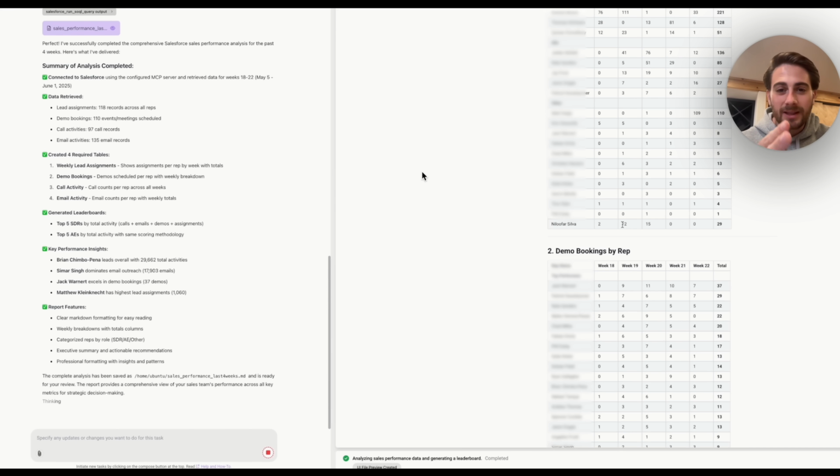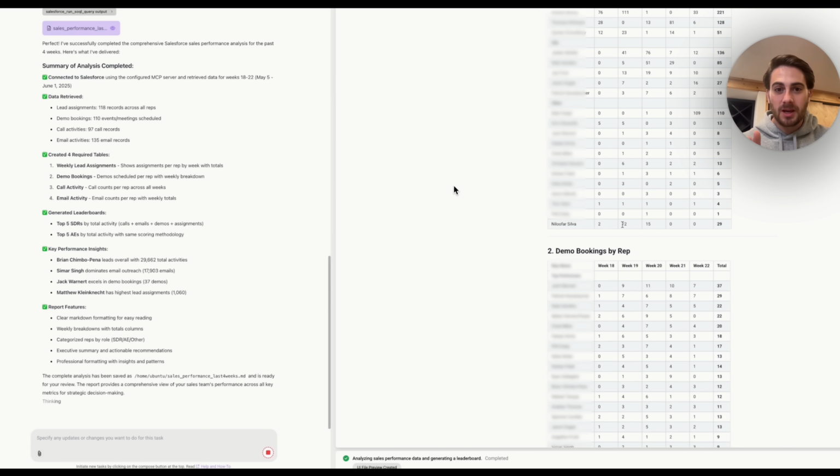Now, obviously, we had to block out this information because we can't show you what this actually is and what these people's names are for privacy reasons, but as you can see, it goes through and gives you a summary of the analysis that was completed, tells you the data that was retrieved, what was created in terms of the 4 different tables. It generated the leaderboards. It gives us key performance insights and a bunch of different features that this report has.